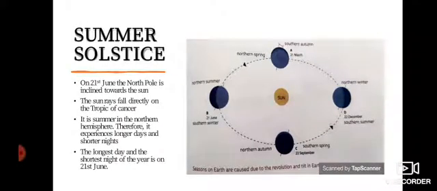On 21st June, the north pole is inclined towards the sun. You know, 21st June is the longest day. So, the north pole is inclined towards the sun, as you can see in the picture. The sun rays fall directly on Tropic of Cancer, and it is summer in the northern hemisphere. Therefore, it experiences longer days and shorter nights. And the longest day and shortest night of this year is 21st June.